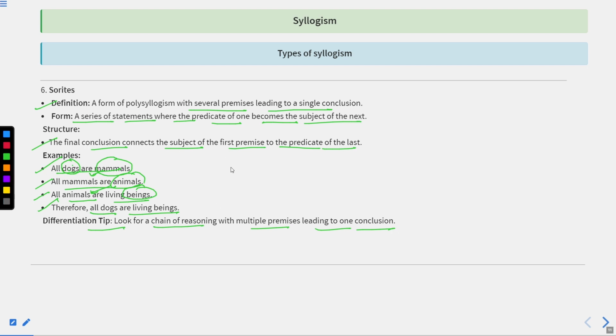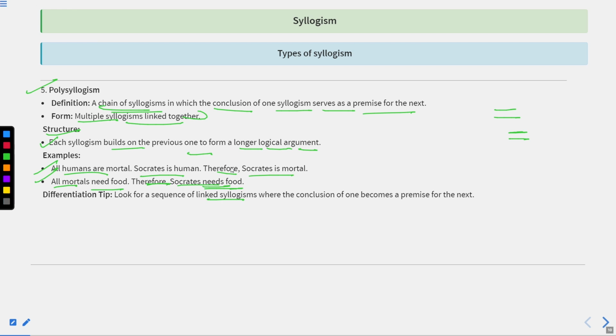So my dear students, I suppose you have understood some of the types of syllogism that we have discussed in this lecture series. Why are we discussing these? Because we need to recall whatever we have studied so far, so that when you are solving questions related to syllogism, you are sure which type of syllogism we are addressing. It will enhance your chances of solving the syllogism in a correct and precise manner, because now you know that, okay, this is polysyllogism, this is categorical syllogism, this is disjunctive syllogism, and this will assure that the correct approach is followed.